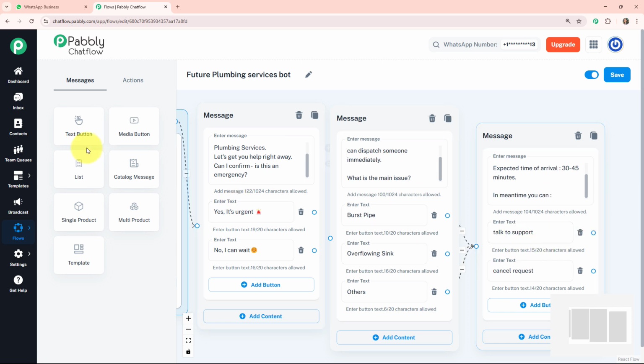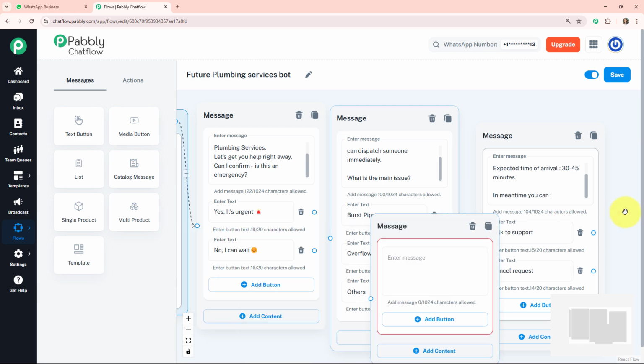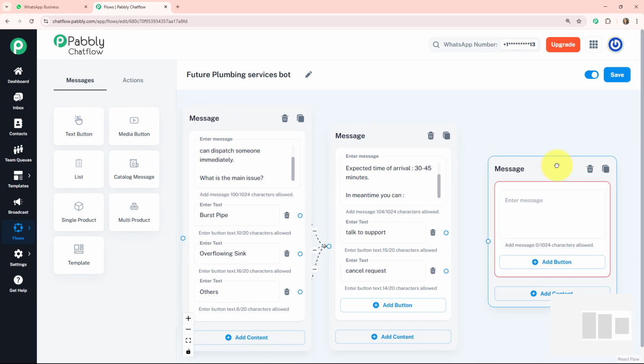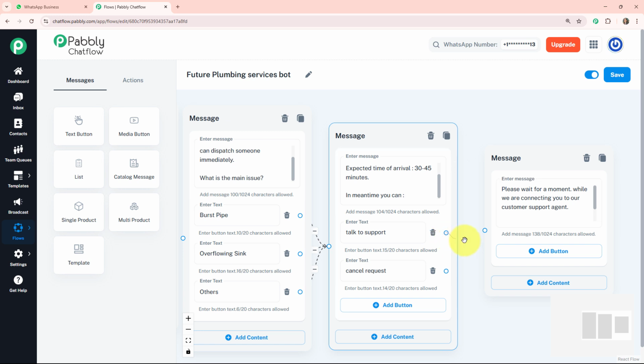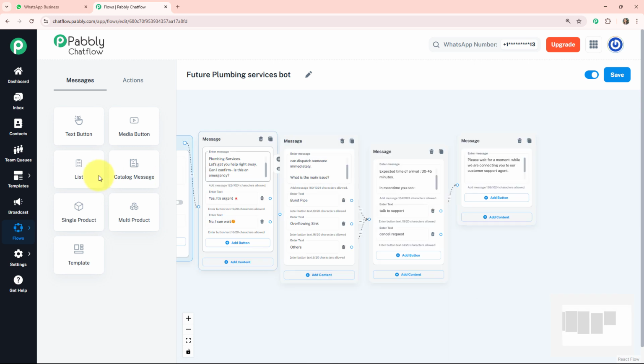After that, if my customer clicks on the talk to support button, then I'll add another message button option here. After that, my bot will respond to them like, please wait for a moment while we are connecting you to our customer support agent. So by clicking on this, I'll connect this message to my flow. Here we can add another text button. If my customer clicks on the cancel request button, then what will my bot answer to them?